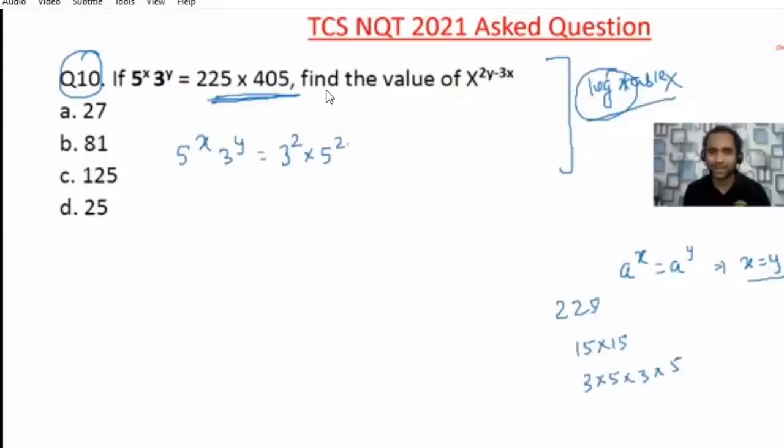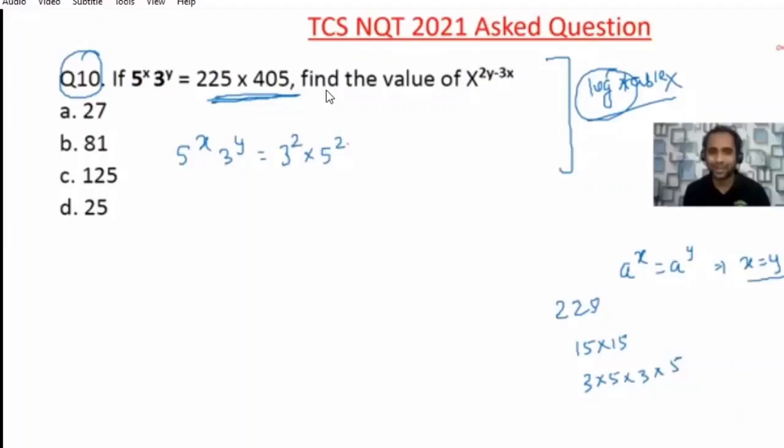Now 405. Friends, you have to use your mind like anything. I will make it sharp. Don't worry. So 5 into 81. 5 into 1 is 5, 5 into 8 is 40. Now 81, we know, is 3 to the power something. 3 into 3 is 9 and 9 into 9 is 81, right? So basically 81, I can write as 9 into 9, but here 3 square into 3 square. So 5 into 3 to the power 4.